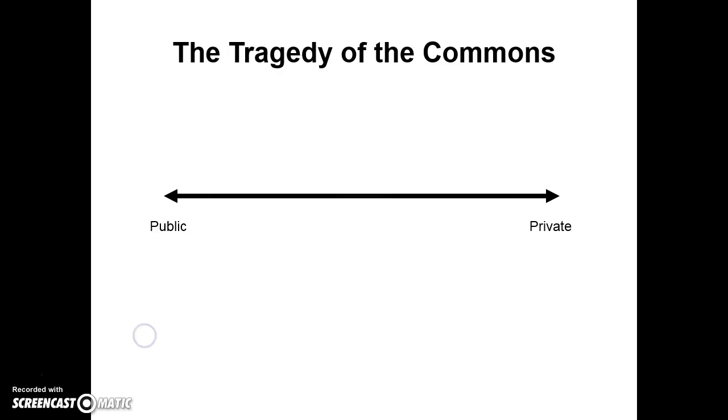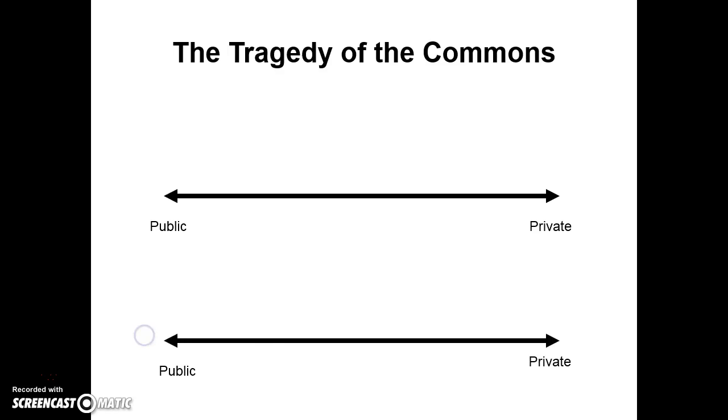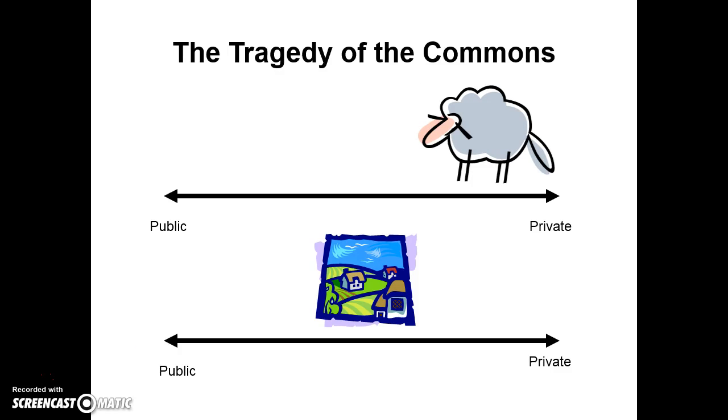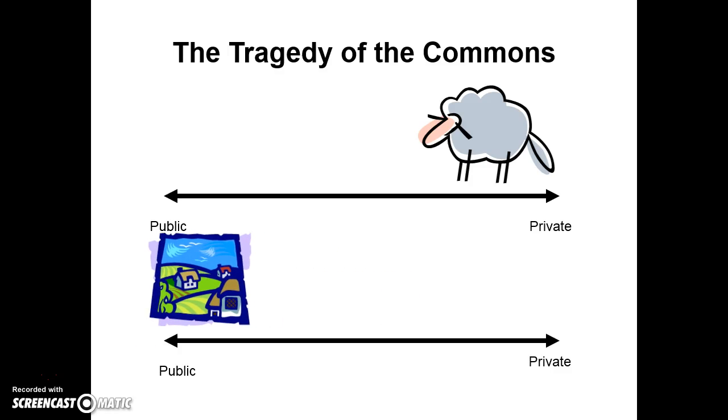Now, our first introduction to economic systems was with the tragedy of the commons. And when we looked at that, we originally had two goods. And we have two spectrums up here going from public to private. Our first good was sheep. And when we started the simulation, the sheep were privately owned. We owned them as individuals in our community. Then we had meadows. That was the other good. And when we started the simulation, the meadows we held in common, we owned them as a community.